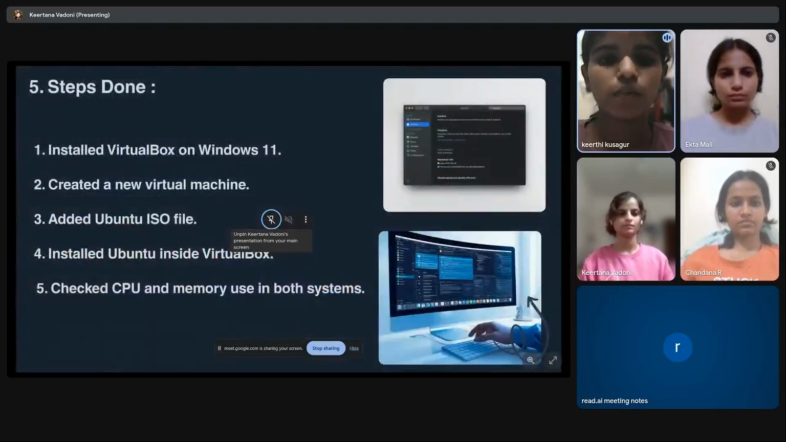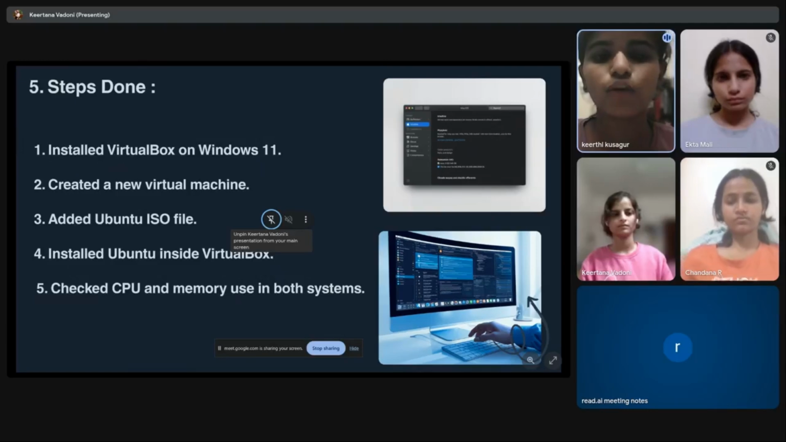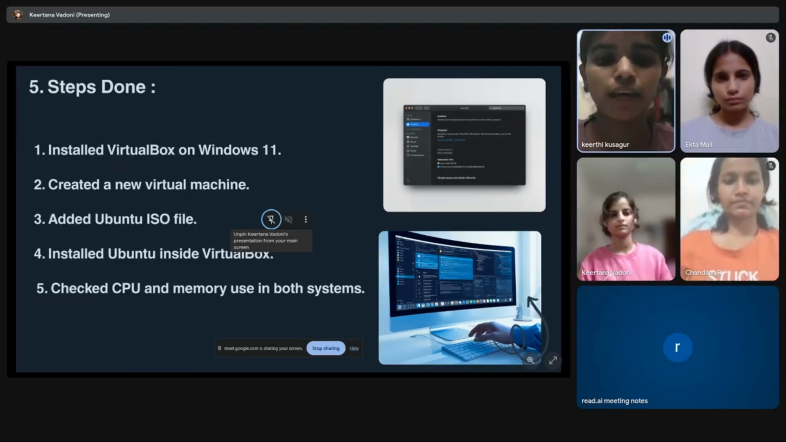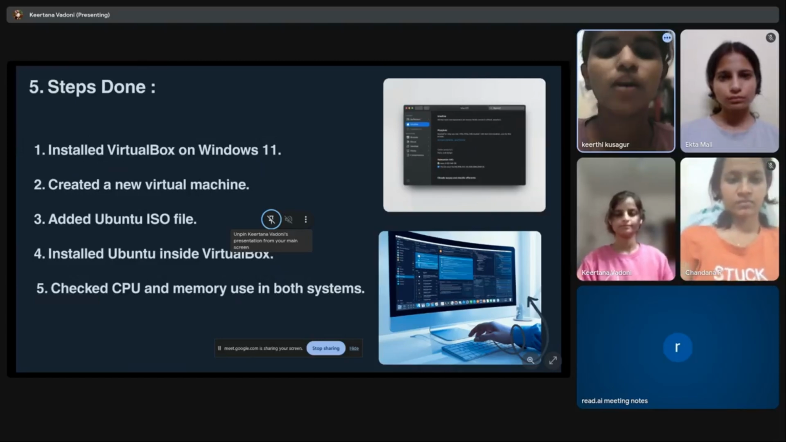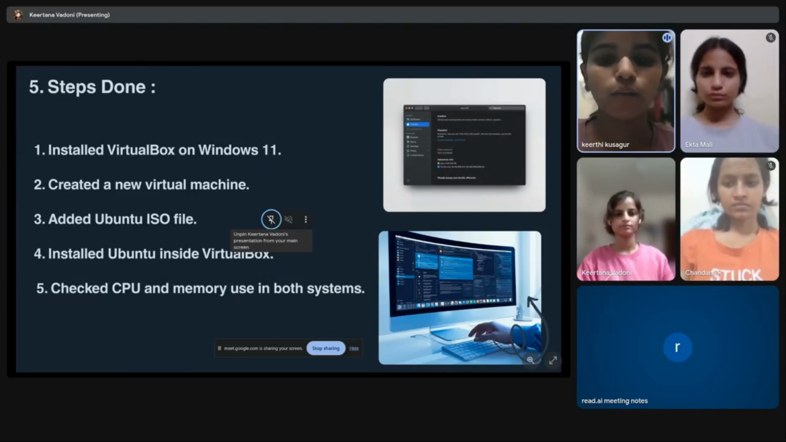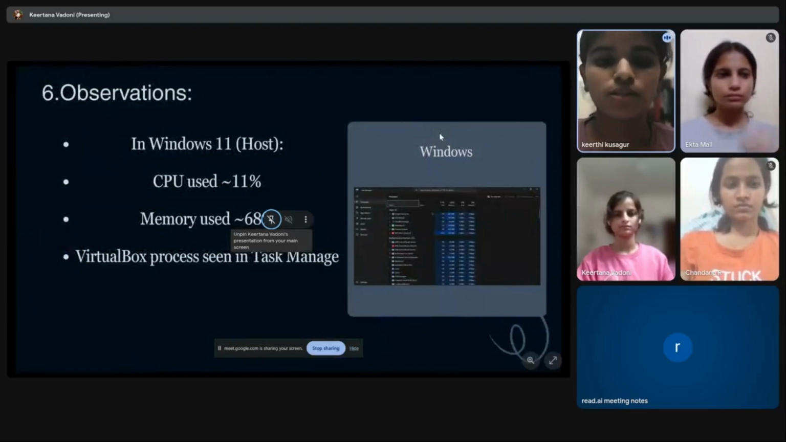Next, come to the steps done. Here, firstly we installed the virtualization software on Windows 11. Then we created a new virtual machine and set its name and configuration. Next, we added the Ubuntu ISO file, which acts like a bootable disk. After that, we installed Ubuntu inside VirtualBox, just like we install it on a real computer. Finally, we checked the CPU and memory usage in both Windows and Ubuntu to compare the performance. Next part will be continued by Ekta.